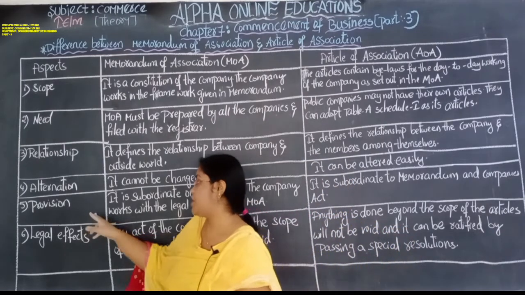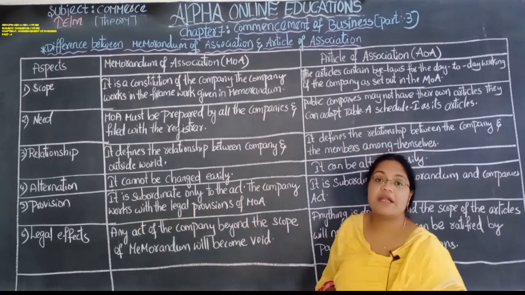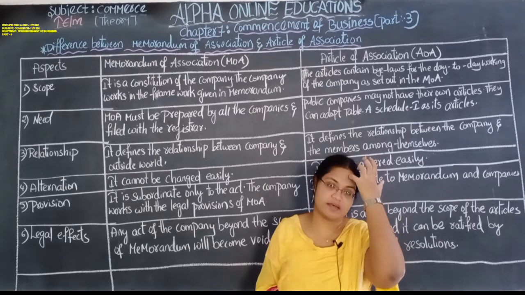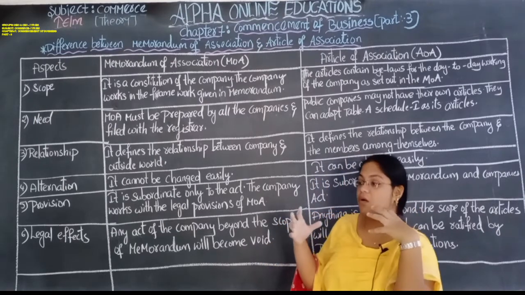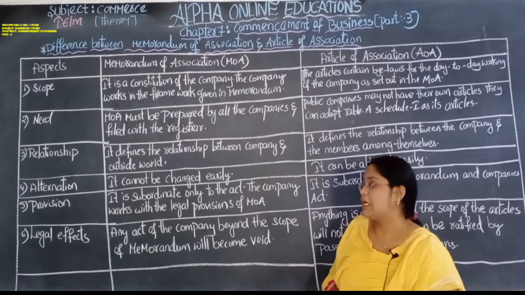Next, provision. It is subordinate only to the act. Subordinate means it follows the rules and regulations of the act, which is the Companies Act.